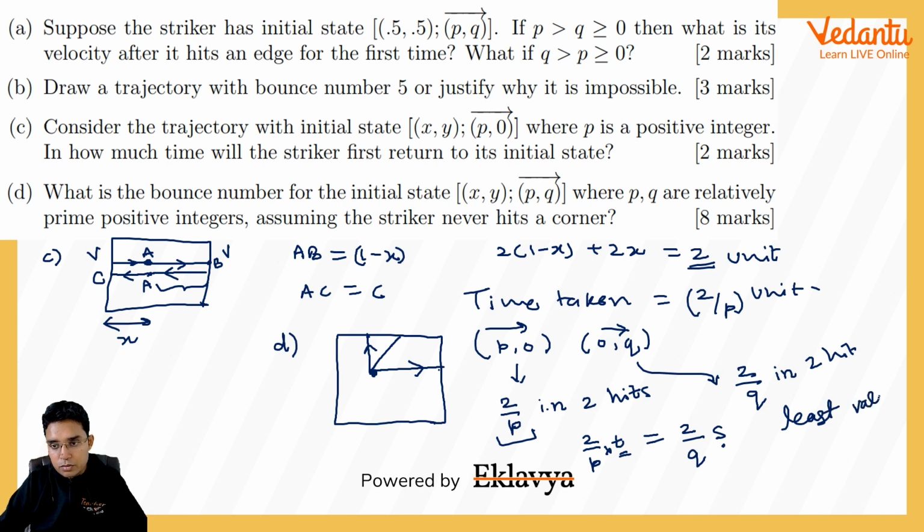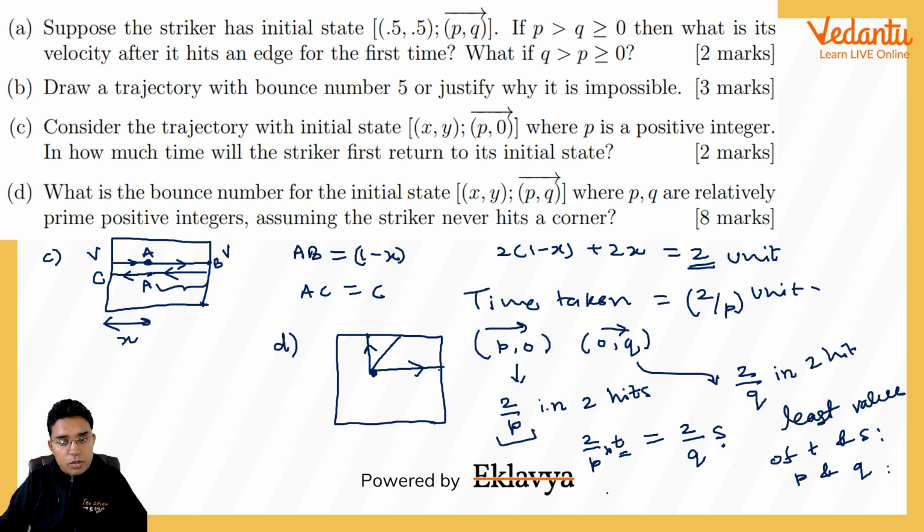The least values of t and s would be, I think, q and p respectively. Why am I saying so? Because p and q are relatively prime, so there cannot be any other number less than p and q which can divide p and q so that they both become equal. So here t and s will be taking values as p and q.